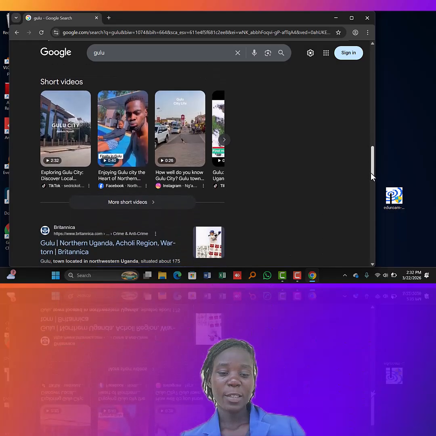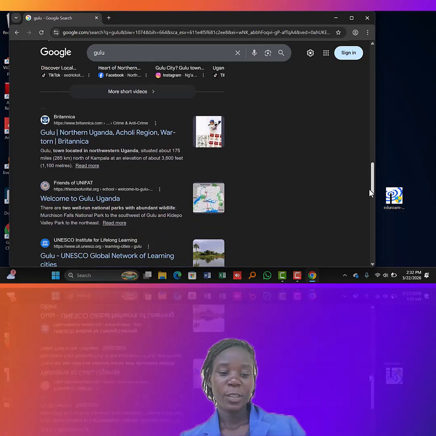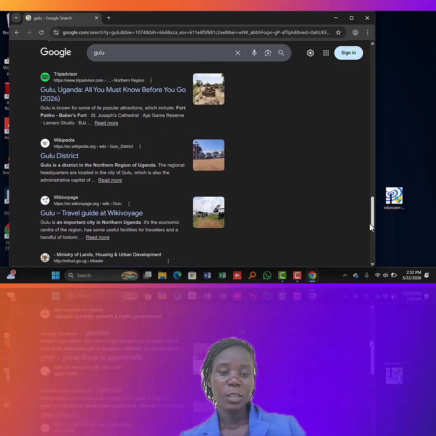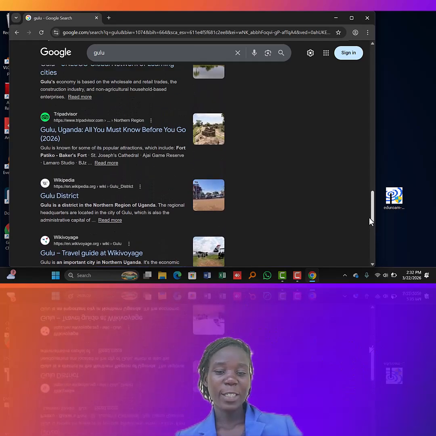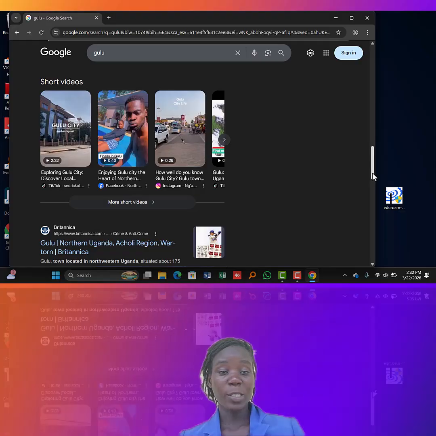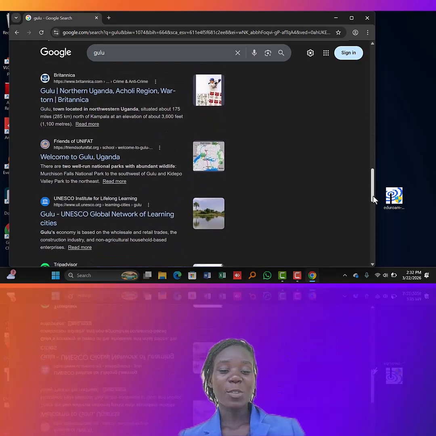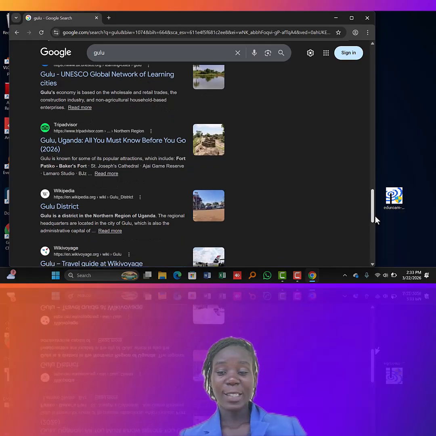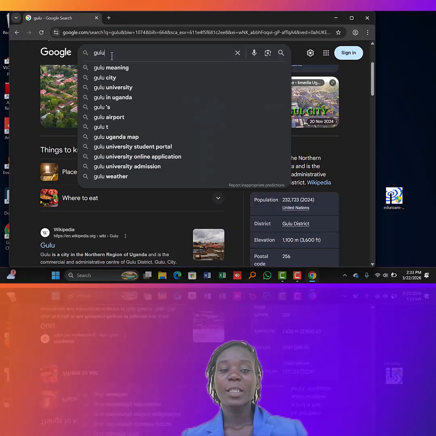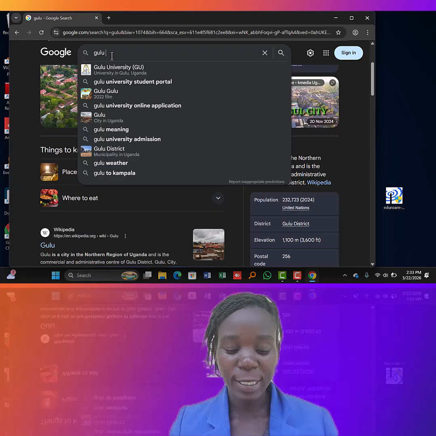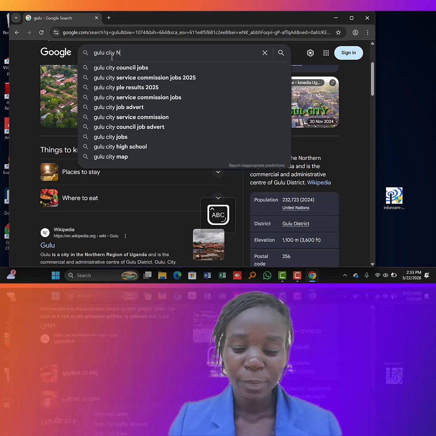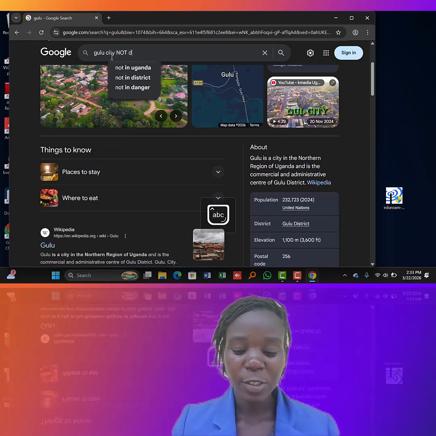Here I'm seeing different things, Gulu, Uganda. I'm even seeing Gulu district because I didn't specify what I want. But remember, in my mind I want to get work about Gulu City. So I'm going to get things on Gulu district, something unnecessary for my case. So I'm going to go back to how I put in my data. I'm going to put in Gulu City NOT district.